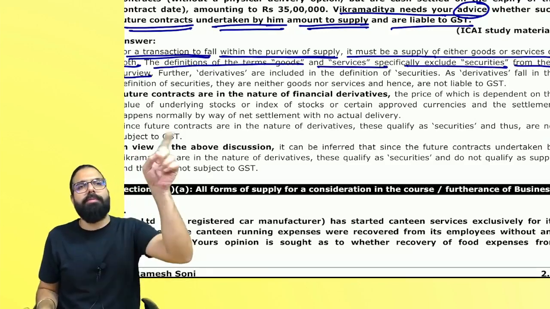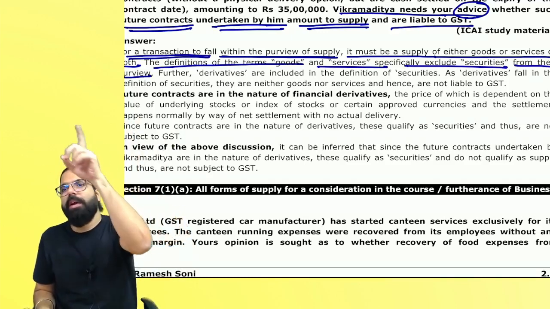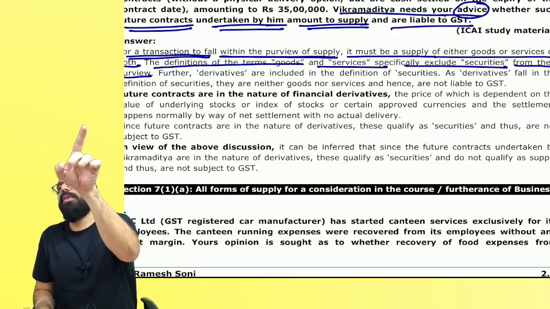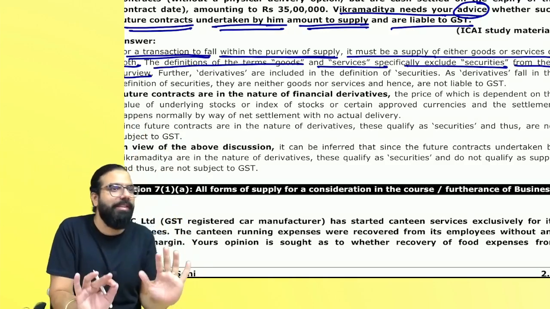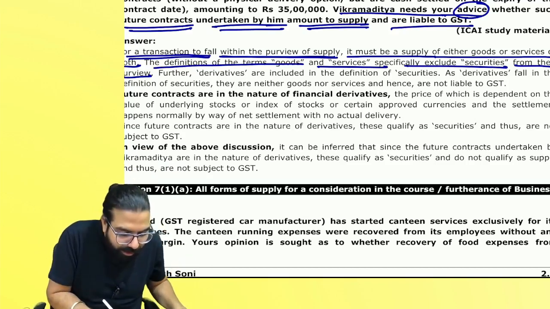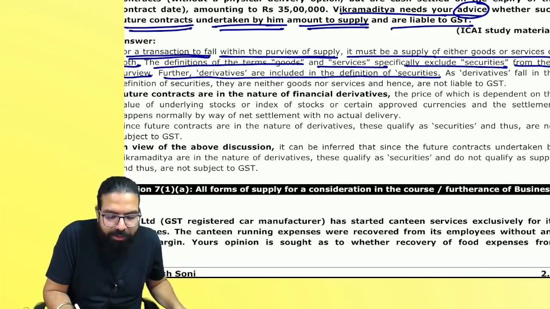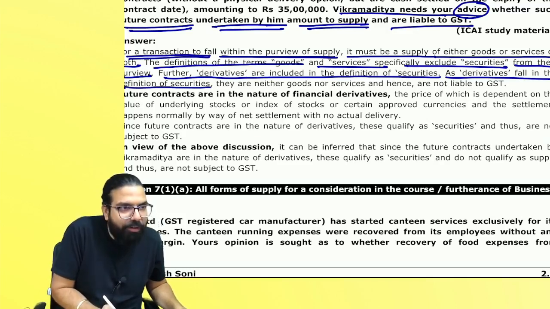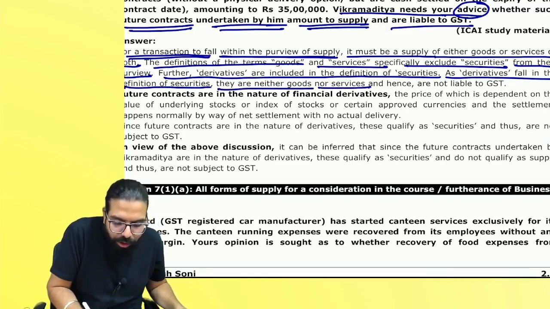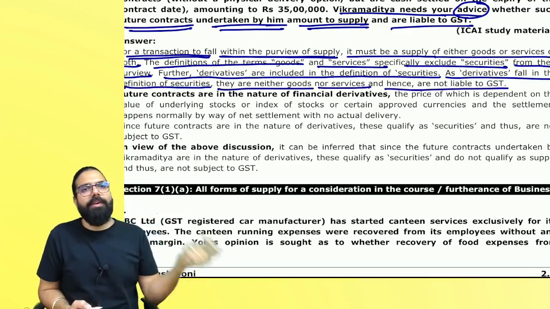They are telling that for something to fall in supply, it has to be goods or service. And from the definition of goods or service, securities are excluded. And then they are telling derivatives are securities. Further, derivatives are included in the definition of securities, and as derivatives fall in the definition of securities, they are neither goods nor service and hence not liable to GST.